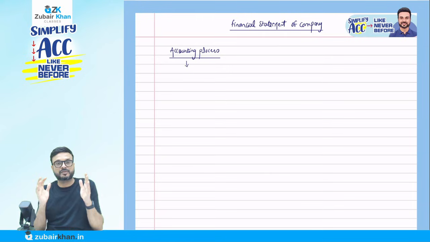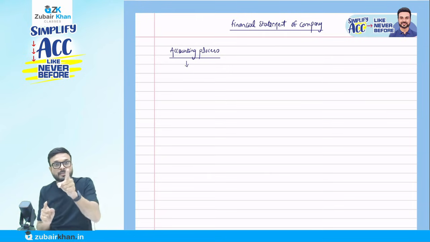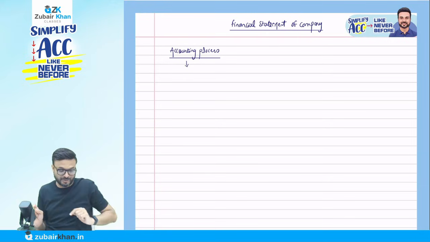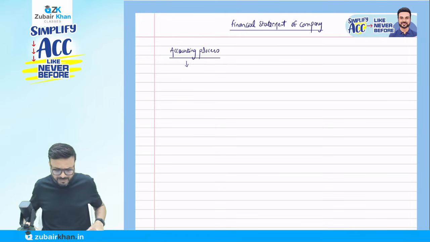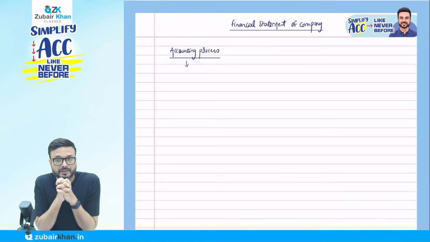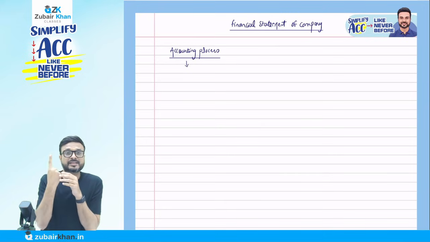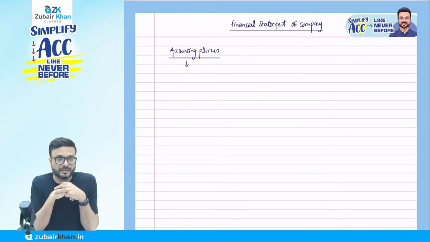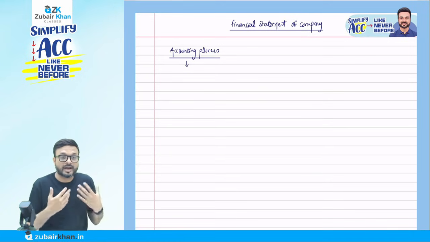Now we are starting the concept. You just have to listen to me and write down whatever I am writing, with me. Think from the business point of view. Suppose in Chennai there is a famous company like Infosys. The first concept is the entity. What do you mean by entity? For whom are we doing accounting?